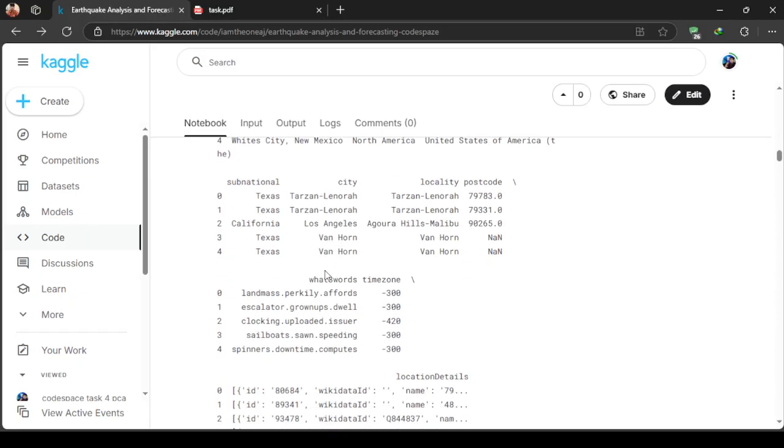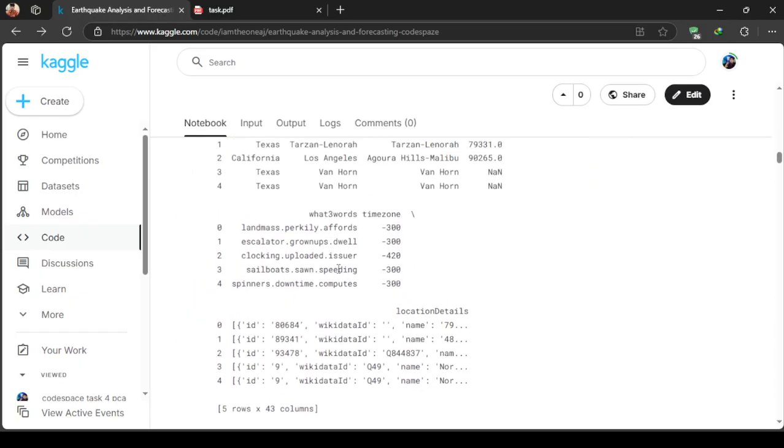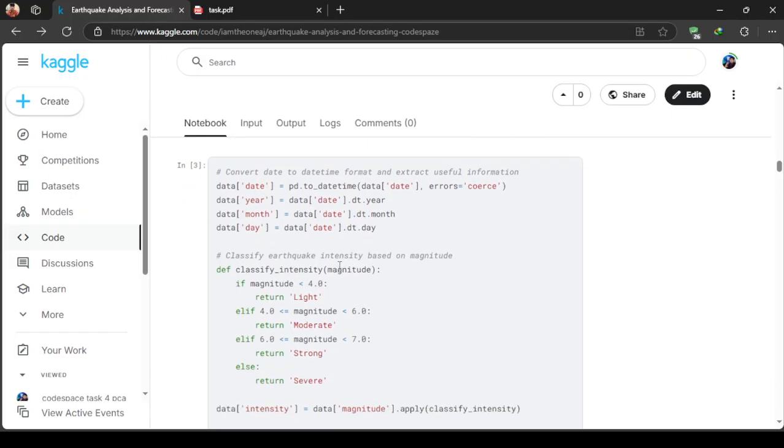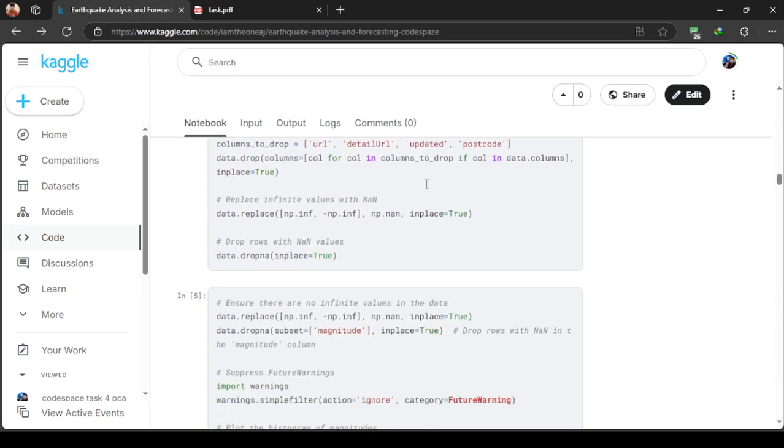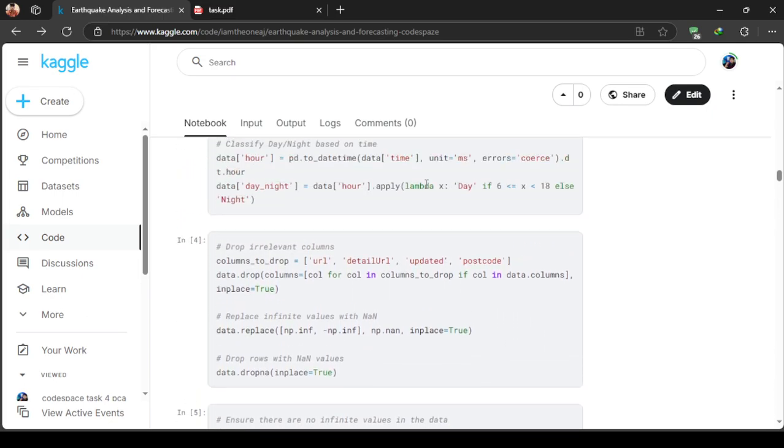Then I have converted the date into datetime and extracted useful information. I have dropped the irrelevant columns, like URL, detail URL, and updated postcodes, which are not relevant to the model predictions.